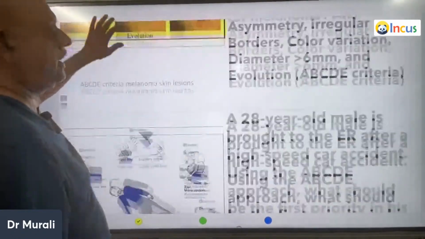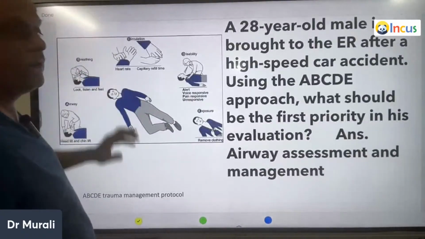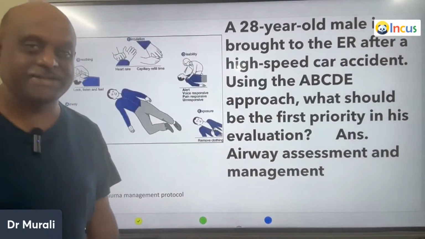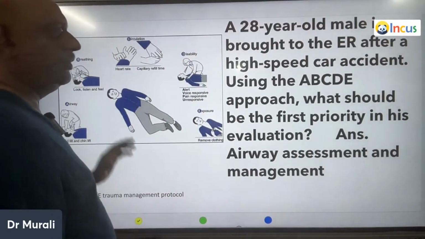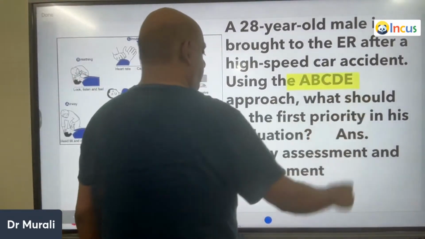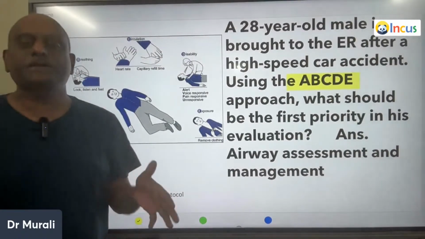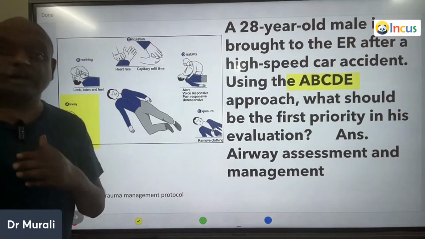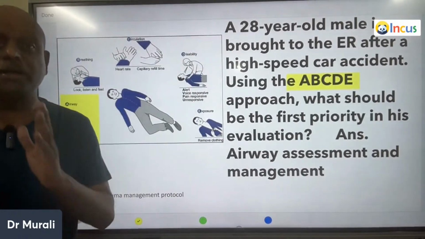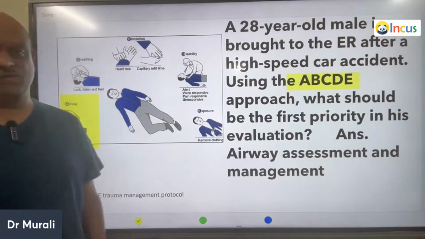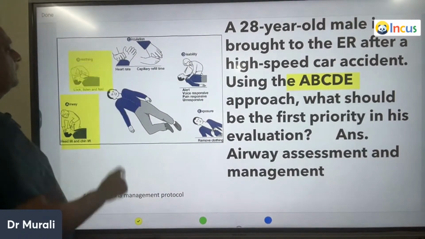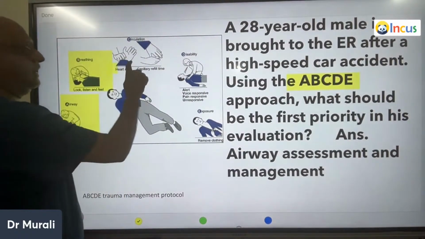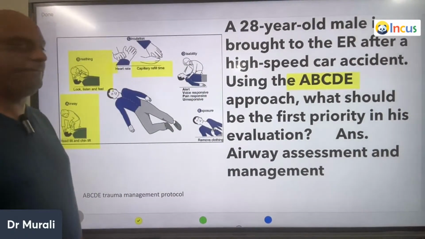So now, doctor, a 28-year-old male is brought to the ER after a high-speed car accident. Now, using the A, B, C, D, E approach, what is your first priority, doctor? Always the airway. So, airway: head tilt, chin lift is what you need to remember. Then breathing: look, listen, and feel. Circulation: heart rate, capillary refill time.